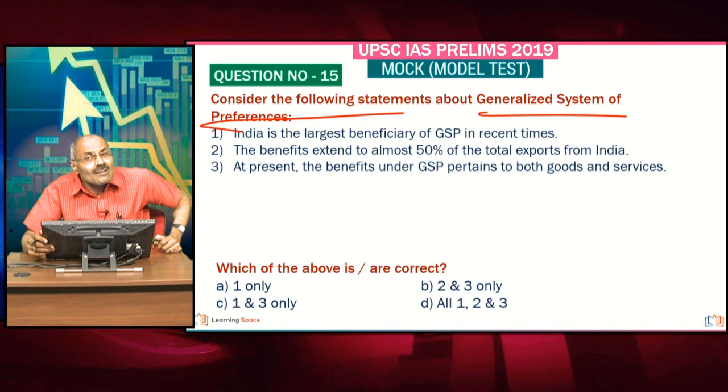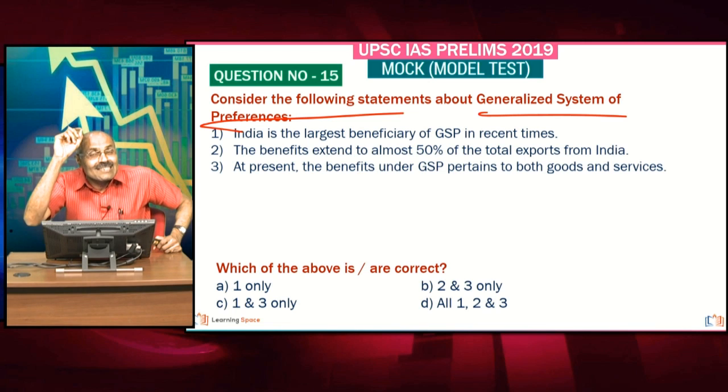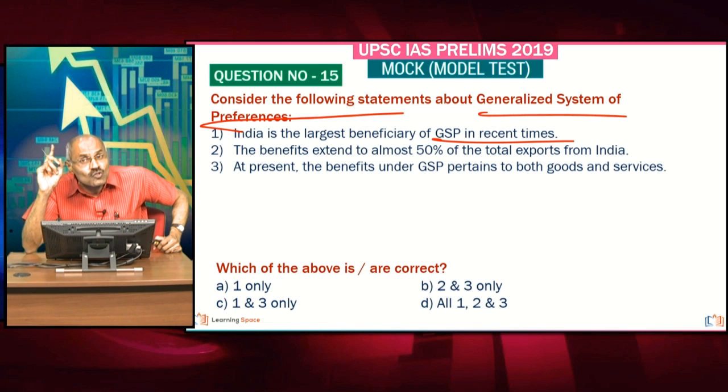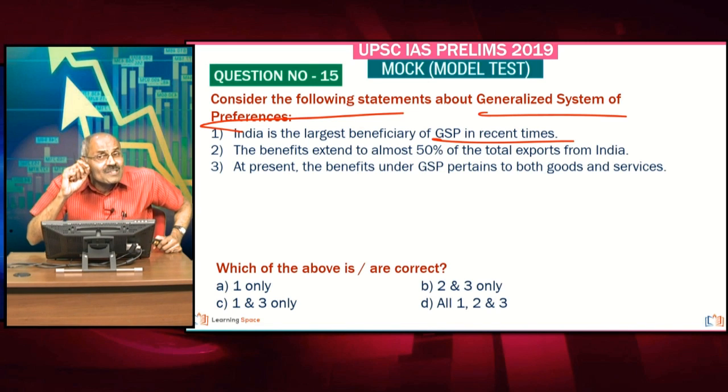This is in the news because the United States of America gave a 60-day notice, right? India is the largest beneficiary, as most of you are well aware. Out of more than $45 billion of India's exports to the USA, around $5.6 billion enjoy GSP benefits. So this second statement is wrong. It cannot be 50%. If you calculate correctly, it comes to around 12-13% or so.